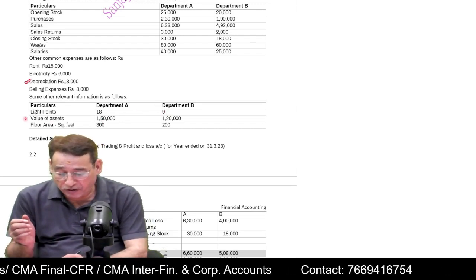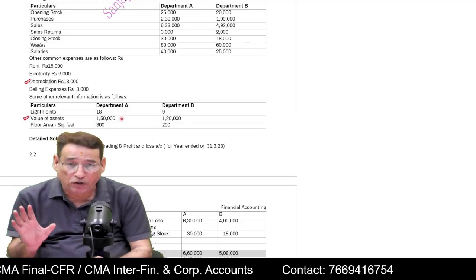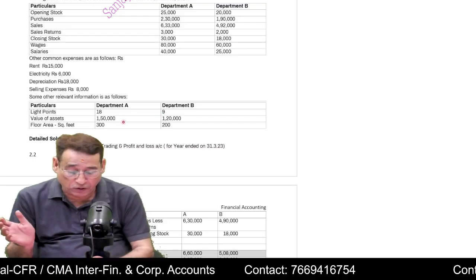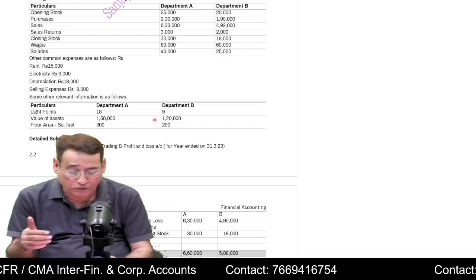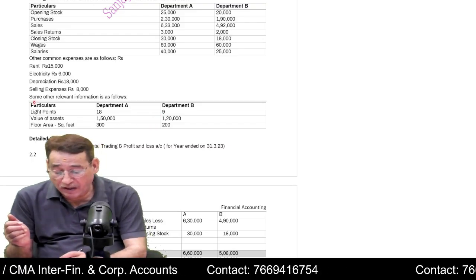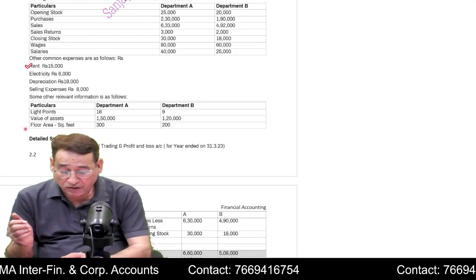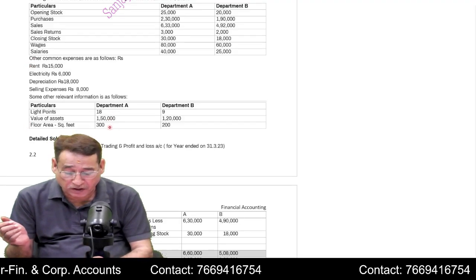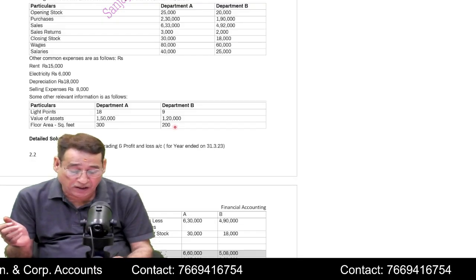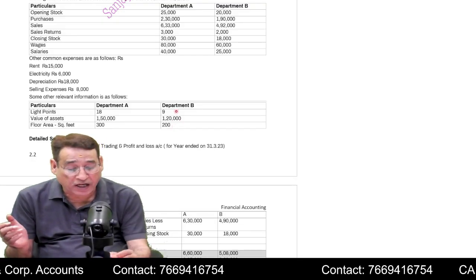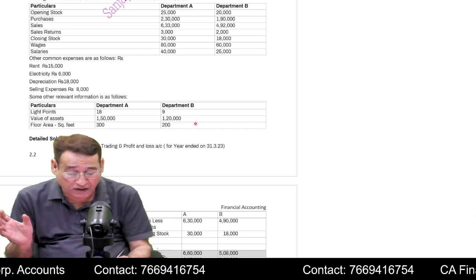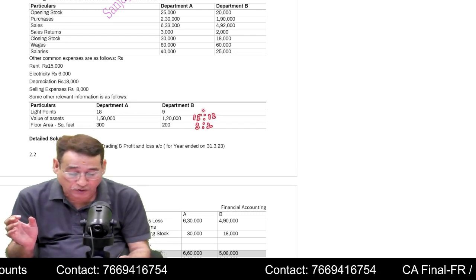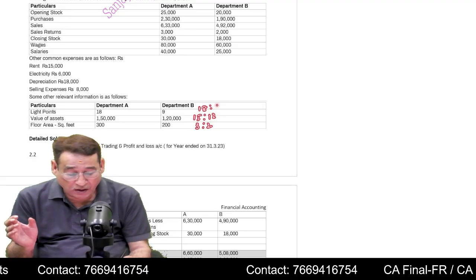Similarly, depreciation, you will divide it on the basis of value of the asset. Now, value of the asset is 1,50,000 or 1,20,000. So you can take the ratio which will be equal to 15:12. And similarly, you are being given rent. So rent will be divided on the basis of area. You are being given that one departmental area is 300 square feet and the other departmental area is 200. So you will simply write here the ratio 3:2. And of course, this is 15:12, and this is 18:9.